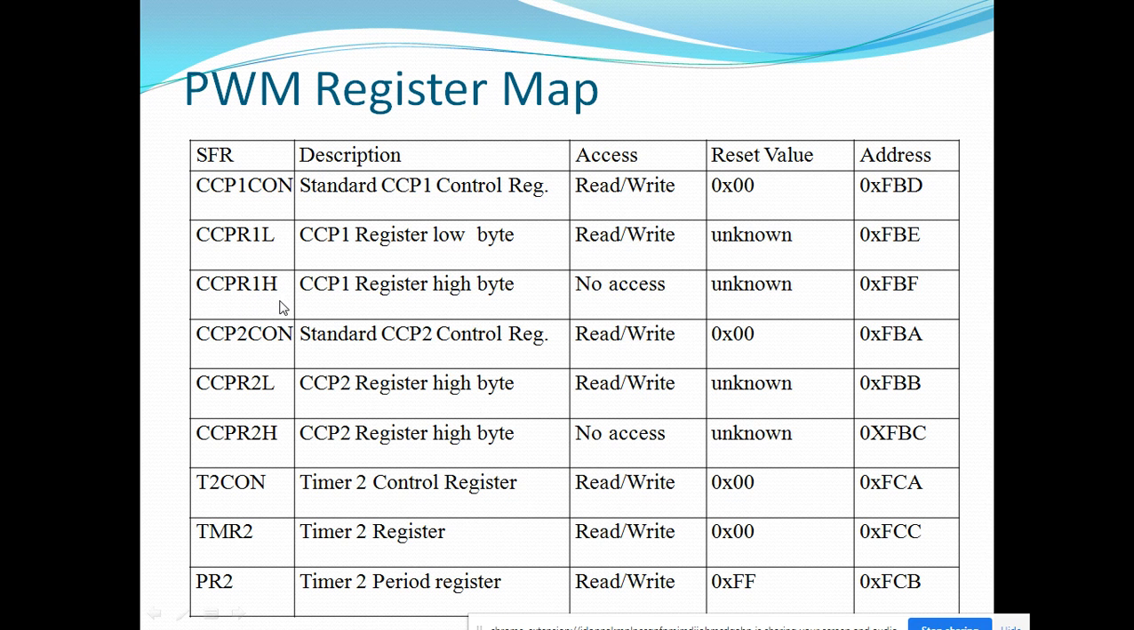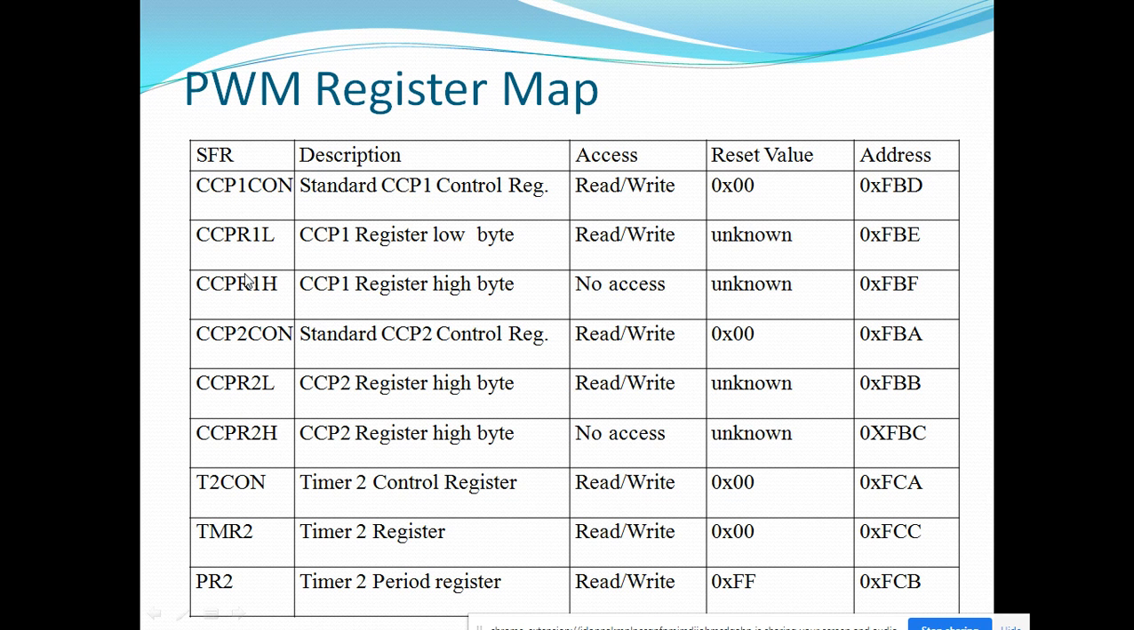CCPR1H, that is the higher byte register, is not available for the user. Only CCPR1L is available for the user, which has addresses FBE and FBF. For second module control, the CCP2CON register is available, which has the address FBAH.